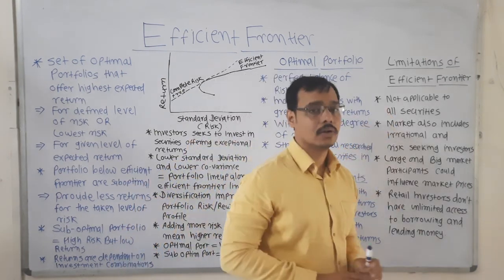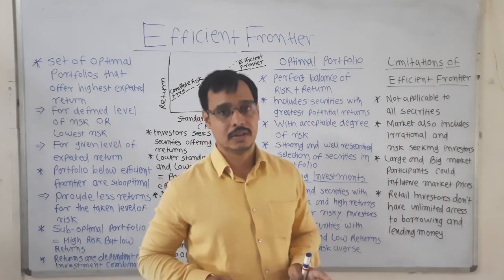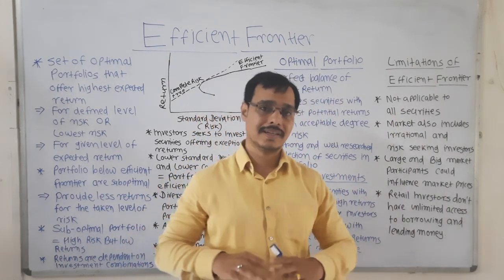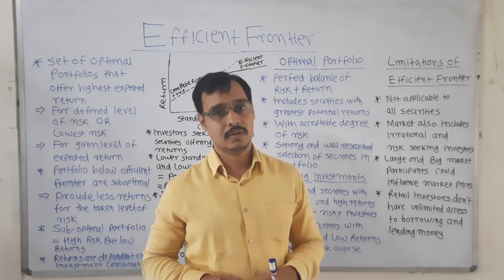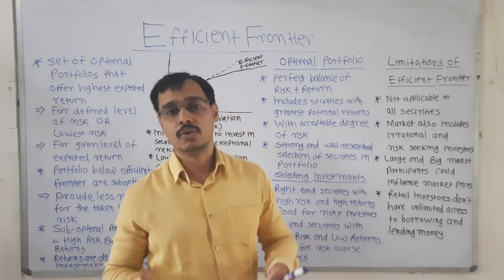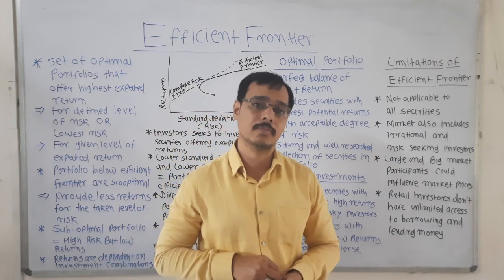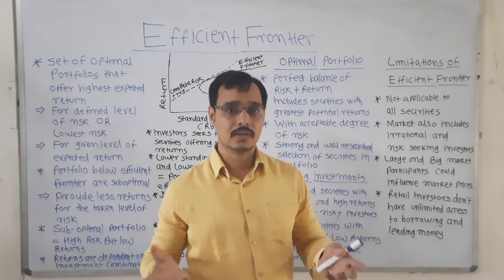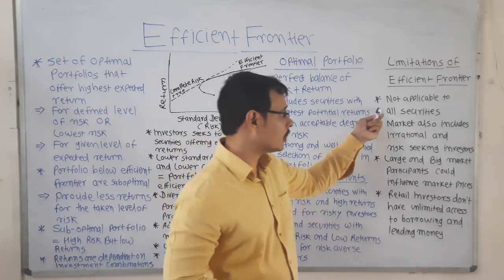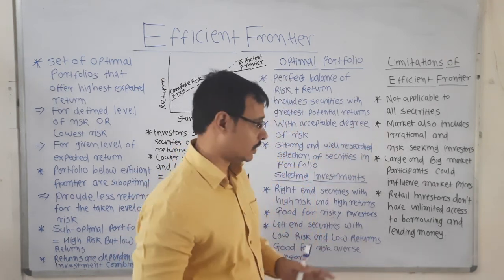These things are not applicable to all securities. You may find some great companies becoming bankrupt within a few days. You may also find a small cap company becoming a large cap company within a few months. So this is not applicable to all securities.